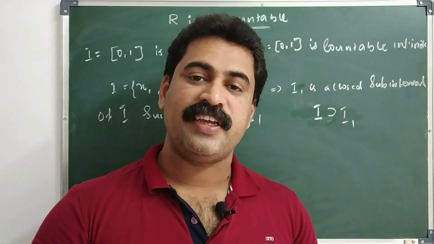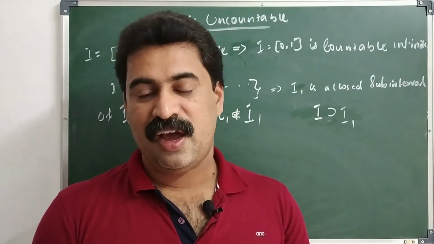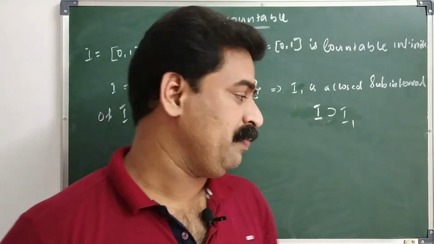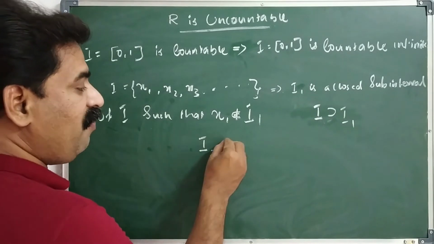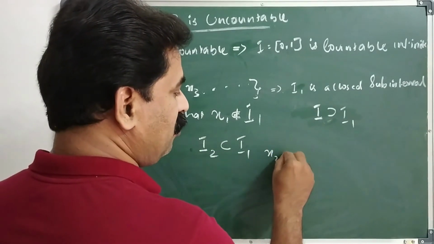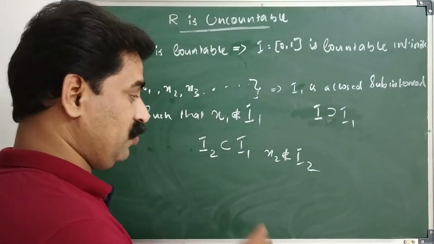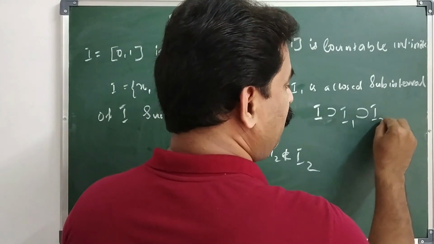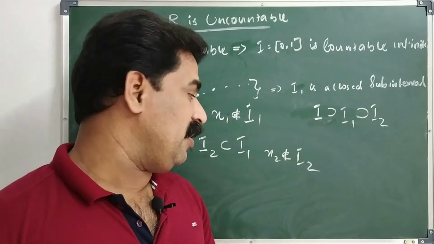Next we take a closed subinterval I2 of I1 such that x2 does not belong to I2. Here I2 is a subset of I1. Clear? Also x2 does not belong to I2.